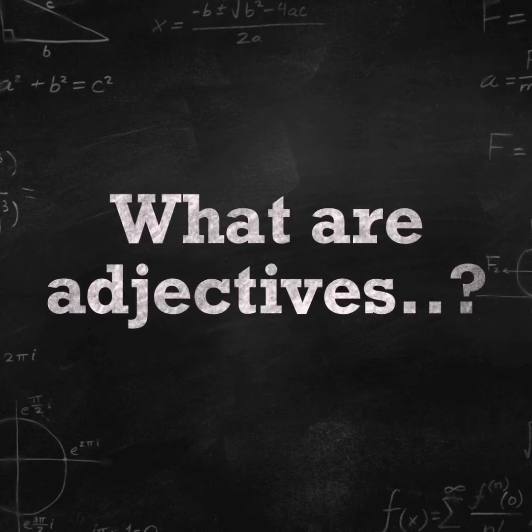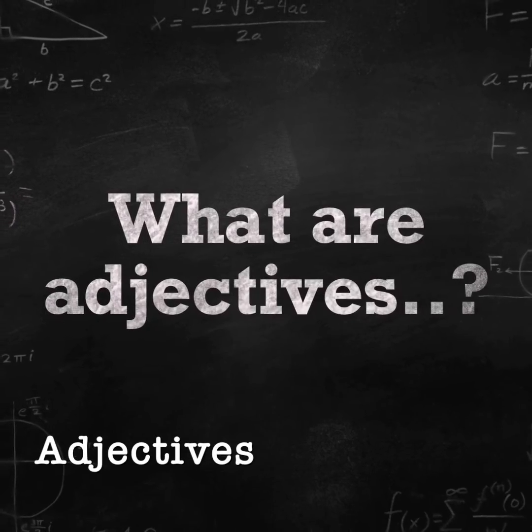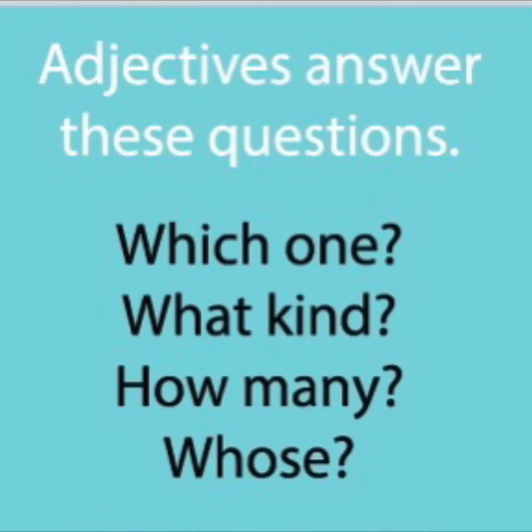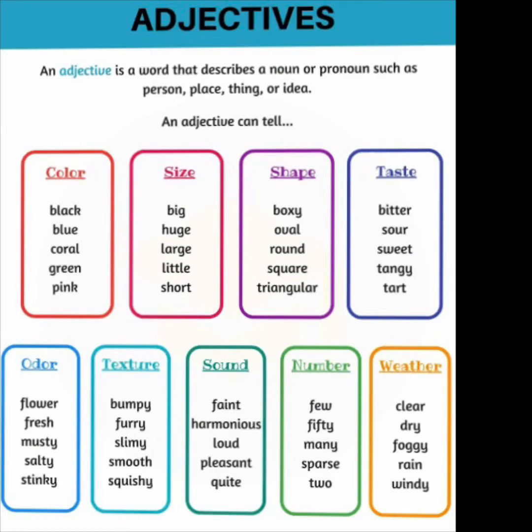What are adjectives? In short, adjectives are describing words. Generally, an adjective is a word which gives us the answer to these types of questions: which one, what kind, how many, whose. An adjective tells us what color, what size, what shape, what taste, what odor, what texture, what sound, what number, what weather. In general, it makes the noun more understandable.